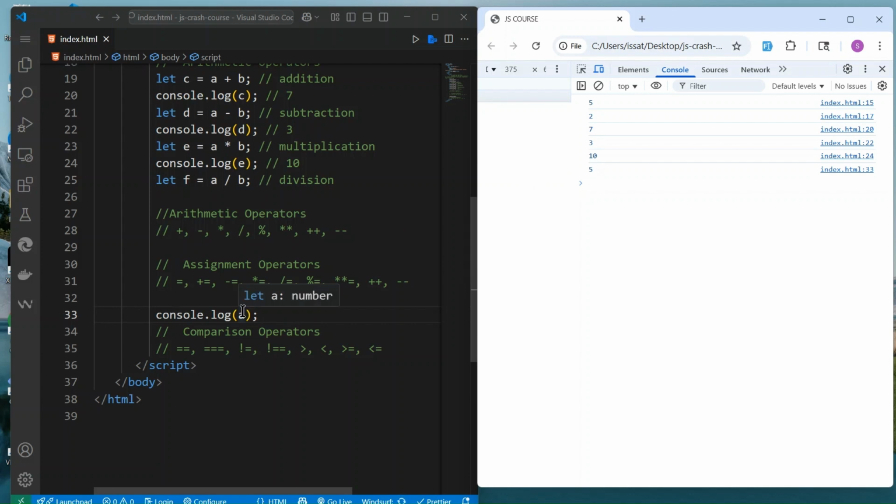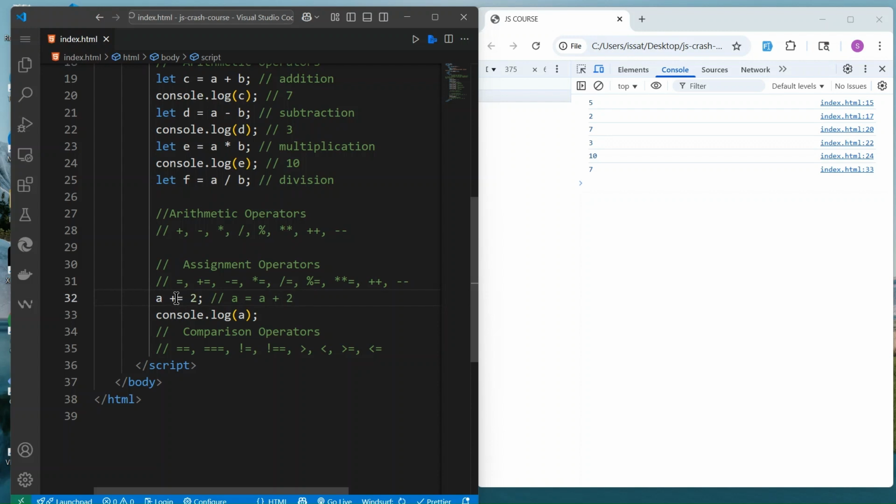So I can take a, sorry, a plus plus. Actually, I can do a plus equal to 2. Let's see the response now. So what we did here is a is equal to a plus 2. A was 5, but we just added 2. This is what we have done here.